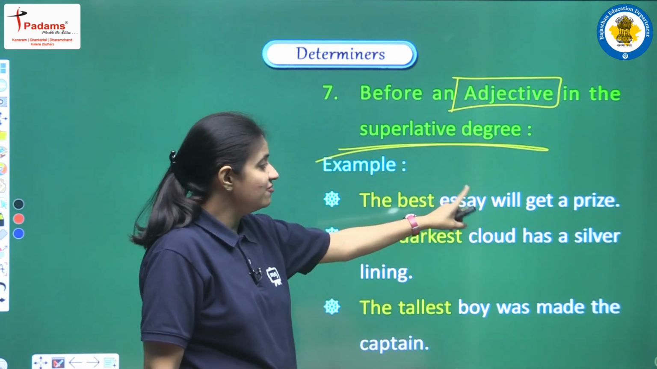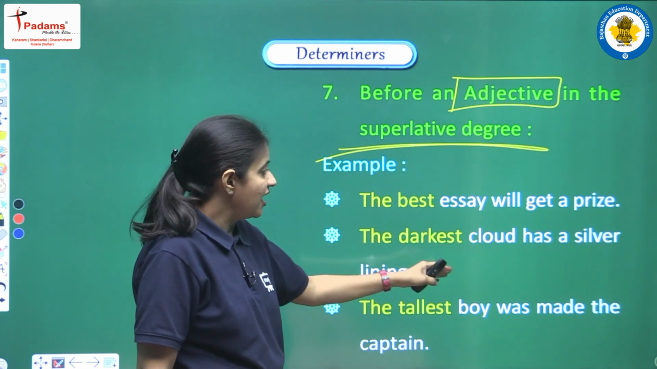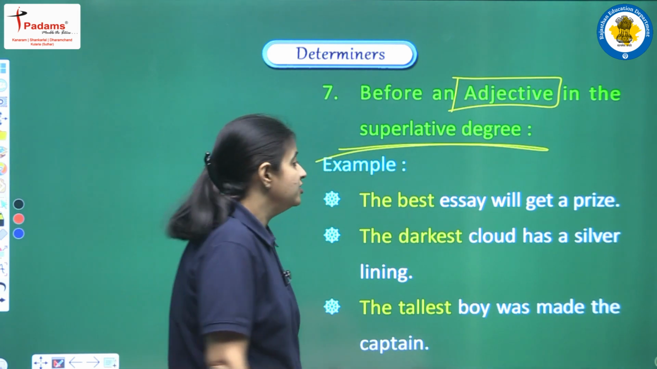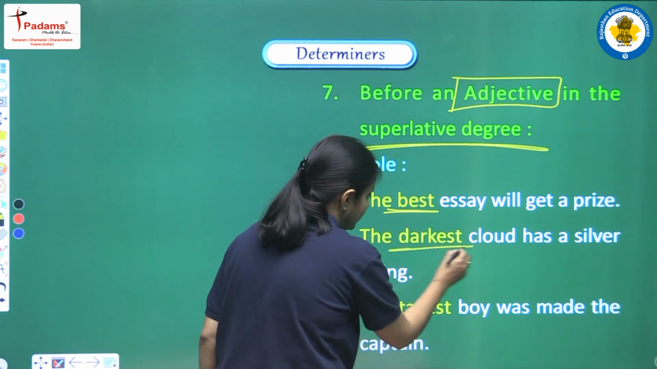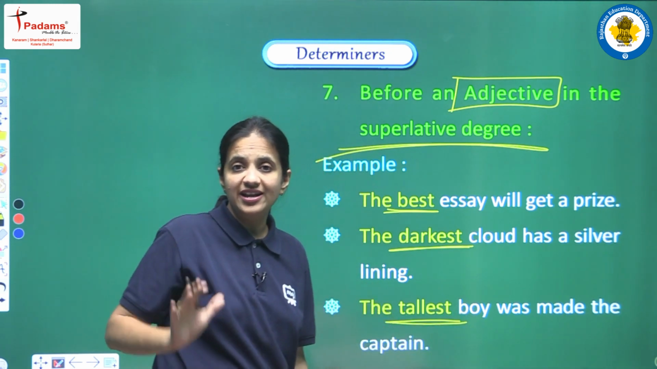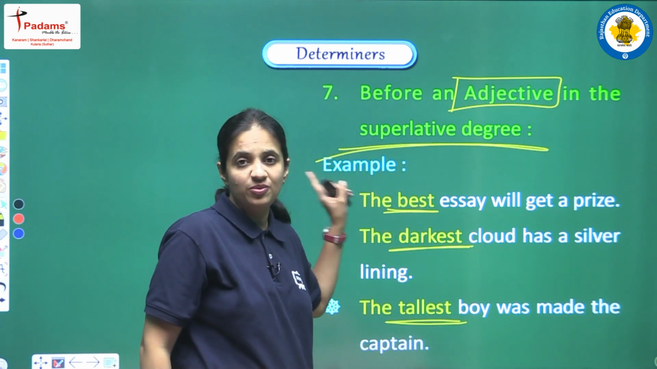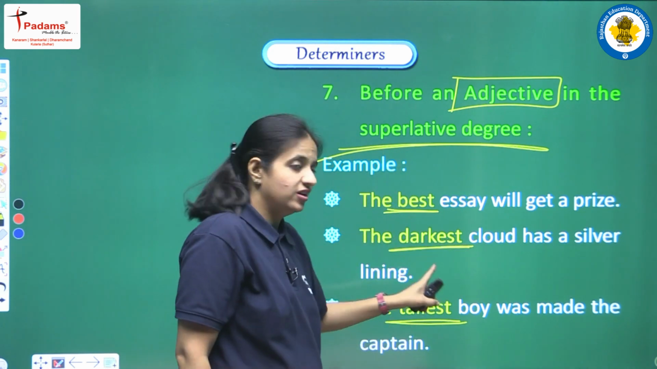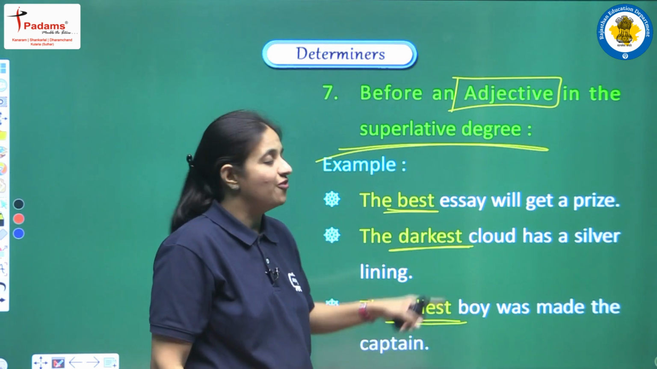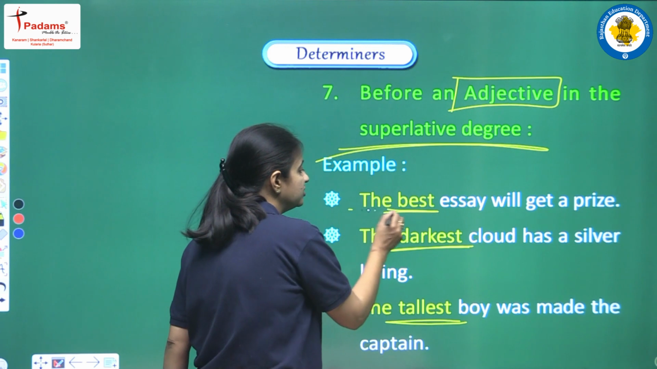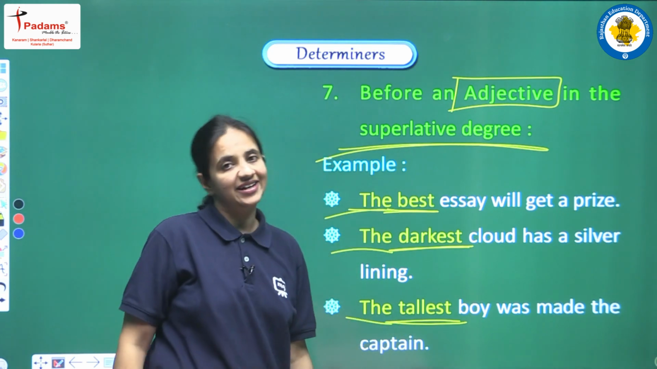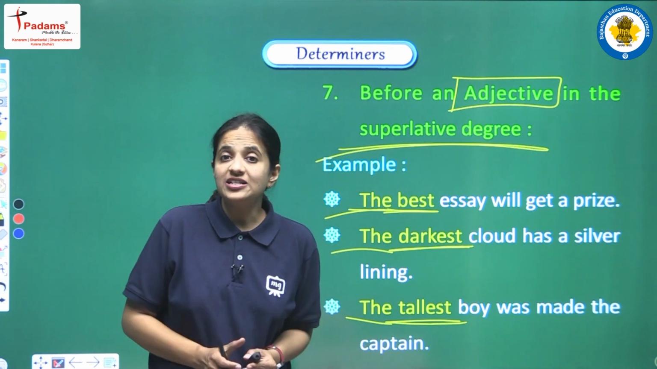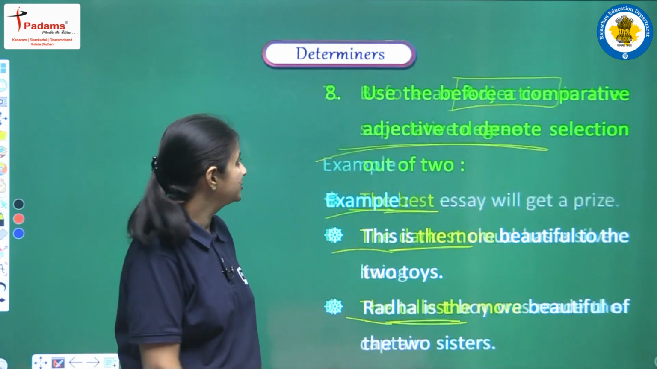The best essay will get a prize. The darkest cloud has a silver lining. The tallest boy was made the captain. So all these words, best, darkest, tallest, are the superlative degrees of the adjective. Best is the superlative degree of good, darkest is the superlative degree of dark, and tallest is the superlative degree of tall. So when we have the superlative degree, before these words we have to use the article. Whenever we are using superlative degrees of the adjective, then always we have to use the article.